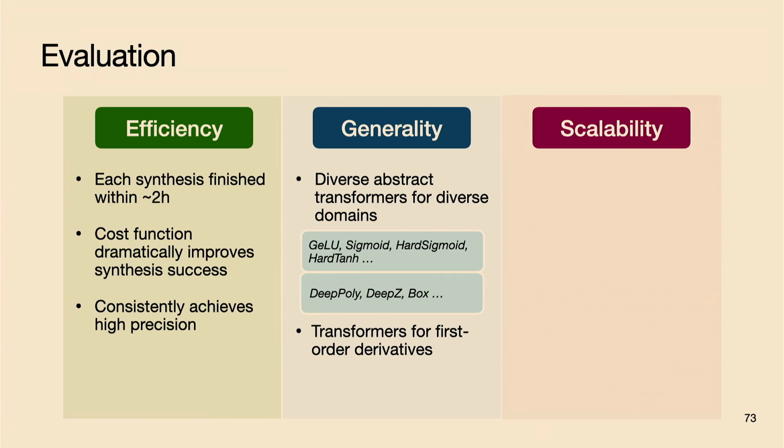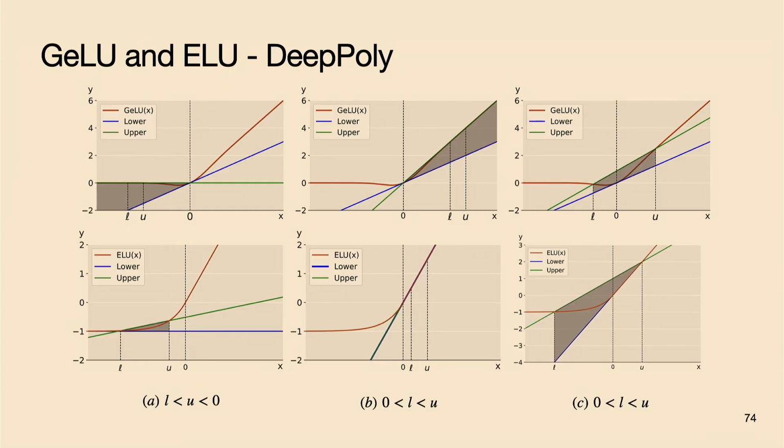And for the second metric, generality, we test our algorithm to synthesize multiple abstract transformers for operators from linear, piecewise linear, nonlinear functions, and so on, in terms of different abstract domains, from the simple box domain to the advanced and compositional DeepPoly domain. And we even test our pipeline to synthesize transformers for the first order derivatives, and we found that they all work pretty well. This is an example of the synthesized GELU and ELU function. We can see that they all have very careful and good case distinctions and precise and tight bounds.